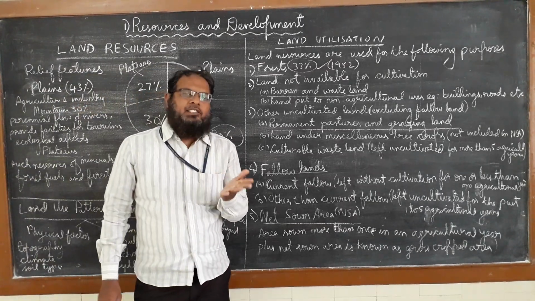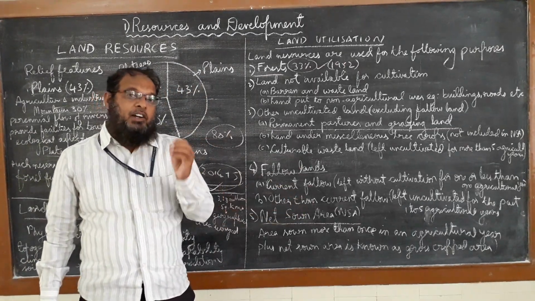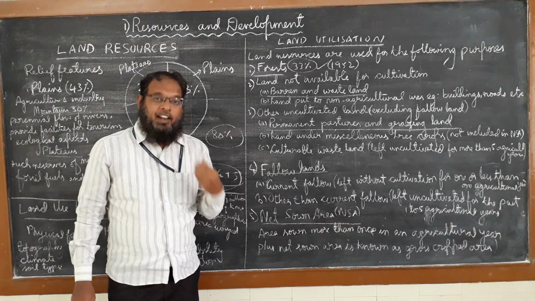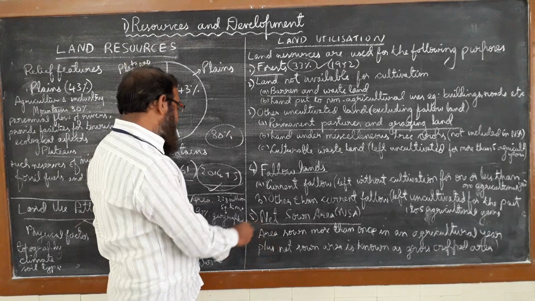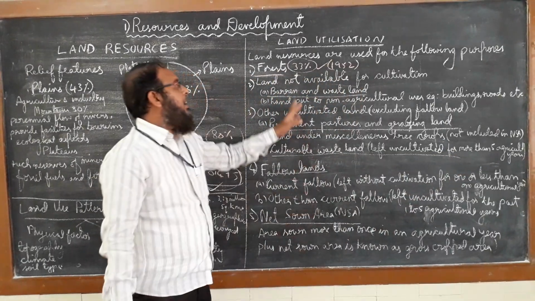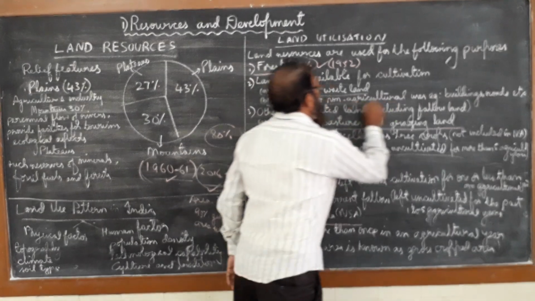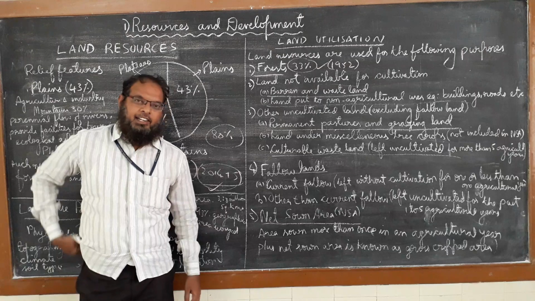If ecological balance is not there, what will happen? It will affect the environment. So that's why forests are an important part of our life. And another important thing is the wastelands. We are continuously using these lands, and leaving anything without use, so we have to bring them under use.